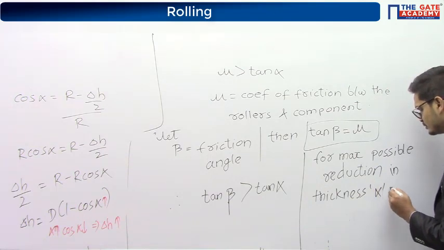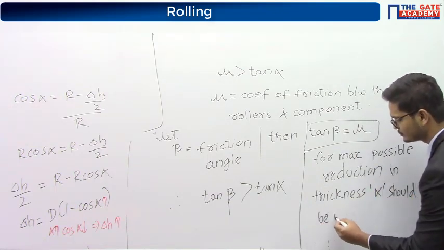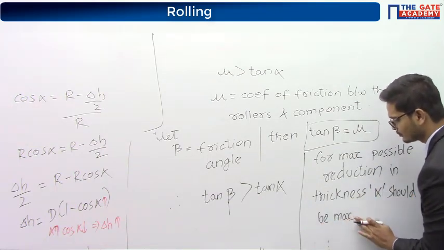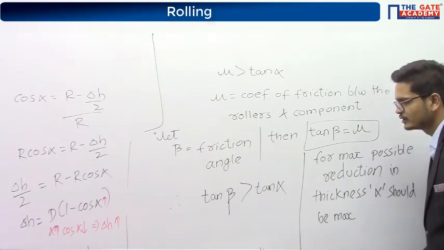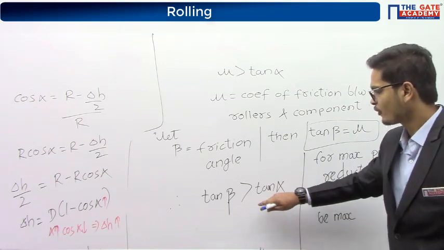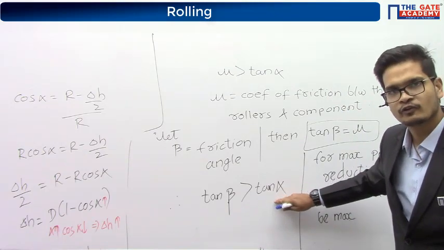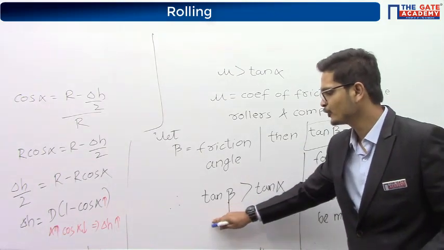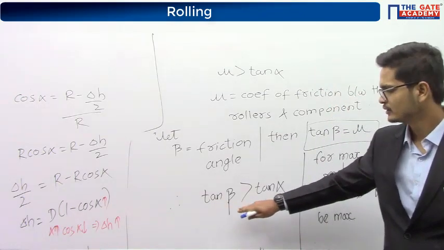Alpha should be maximum. Hence, for maximum value of alpha, it is approximated to be equal to beta, right?